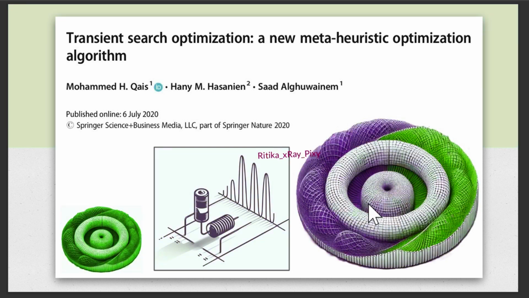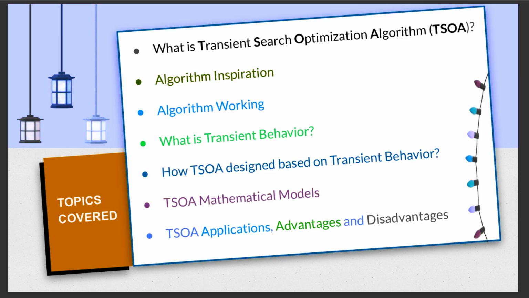In simple words, we can say this algorithm mimics how certain systems like electrical circuits go through temporary changes before settling down into a stable state. So here you can see the list of topics that we will cover in this video. First, we will start with what this algorithm is all about, algorithm inspiration, its working, what is transient behavior, and most important, how this algorithm mimics the transient behavior to solve optimization problems. And we will discuss different mathematical models designed in this algorithm. And in the end, we have algorithm application, advantages, and disadvantages.